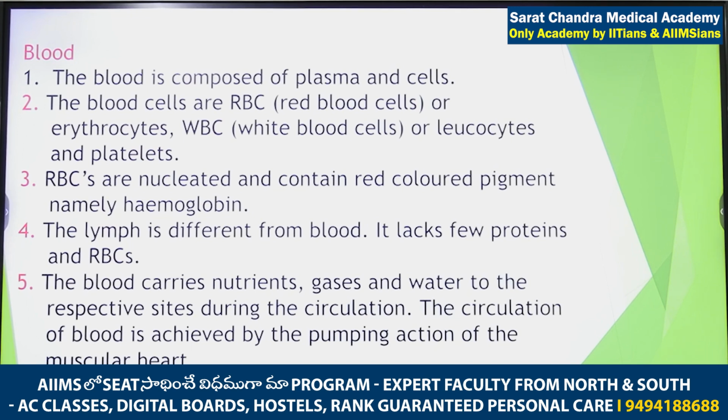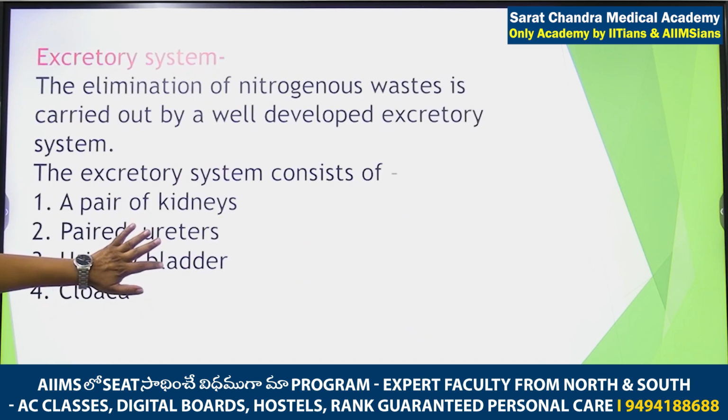Remaining, no difference. If you read now, in human beings also, lymph is different from blood. It lacks a few proteins. RBCs are absent in the lymph also. So just read once very fast. There is nothing for me to explain here. Only five lines are given and only one line for me, that is, RBCs are nucleated. So I focused on that point, that in frog, RBCs are nucleated. This is the major difference.